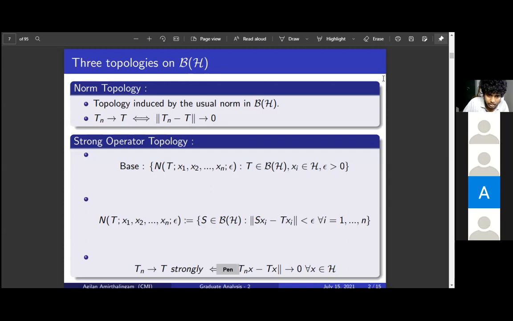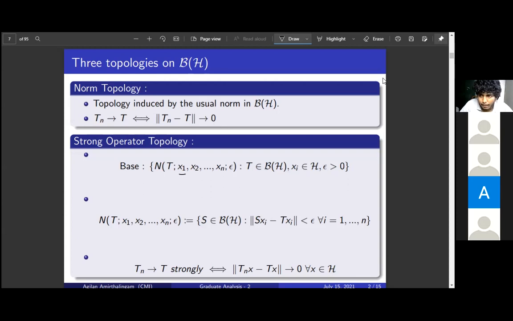If you just take one point, then this is going to be a subbase, and with the subbase, you take finite intersections and you get the basis. We have also seen this convergence. In this lecture, whenever I say convergent weakly or convergent strongly, or weakly close, strongly close, everything means the weak operator topology and the strong operator topology. I won't be referring to the weak topology or strong topology on the Hilbert space H. So we will be working only on B of H.